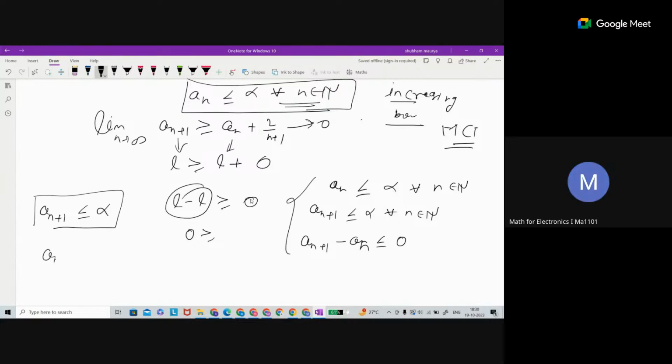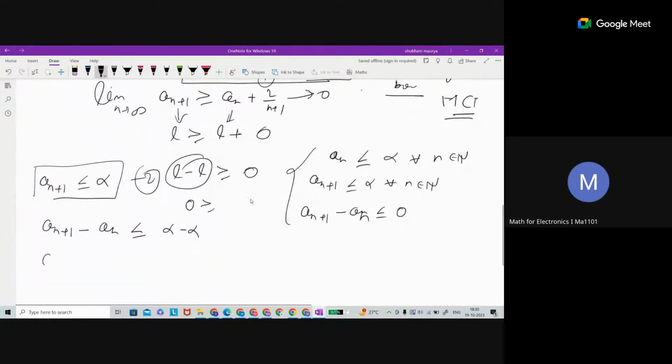So if you think about an plus 1 minus an, what is going to be? Just subtract this first equation from this second equation. What is happening here? Alpha minus alpha, right? So this is an plus 1 minus an less than or equal to 0, right? Yes, sir.